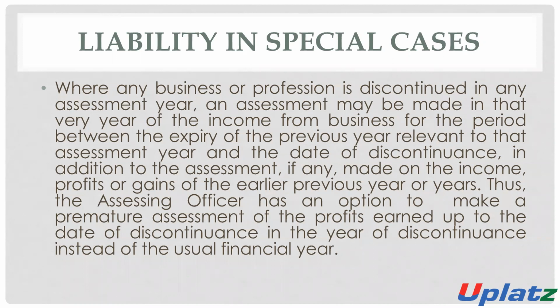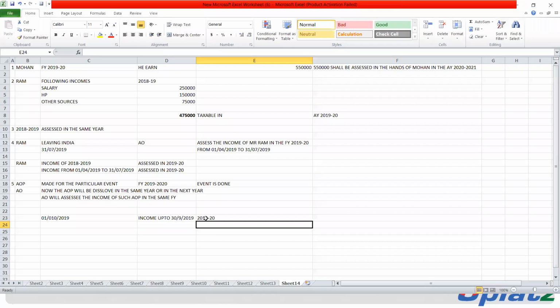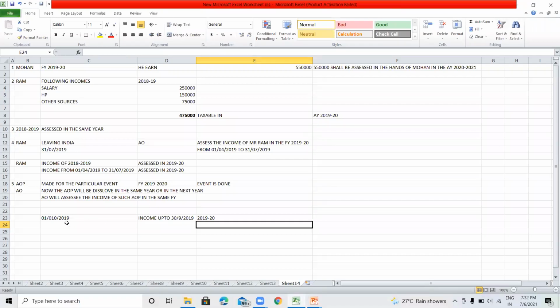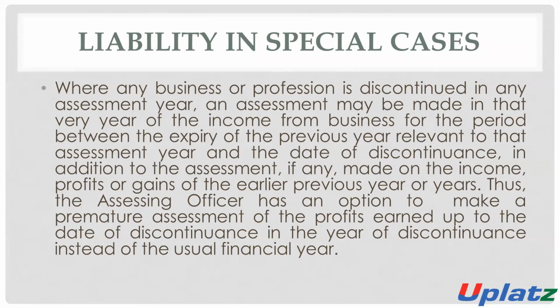So where any business or profession is discontinued in any assessment year, then such assessment may be made in that very year of the income from the business for the period between the expiry of the previous year relevant to that assessment year and the date of discontinuance. In addition, the assessment made for the income related to the earlier previous year, 2018-19, will also be assessed in 2019-20. Thus, the assessing officer has an option to make a permanent